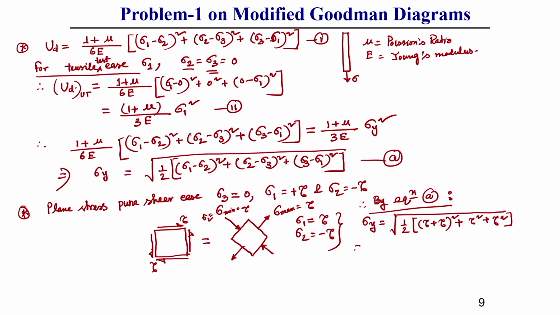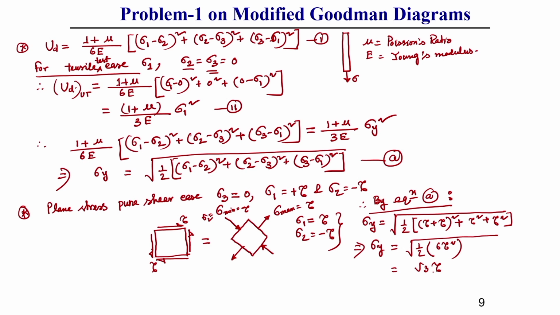So, what will we get here? This will give us sigma yield equal to the square root of 1 by 2 into (4 tau square plus 2 tau square), so 6 tau square, which gives root 3 tau.